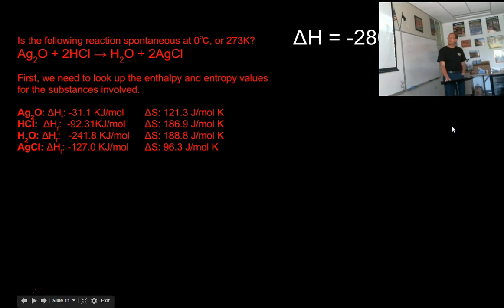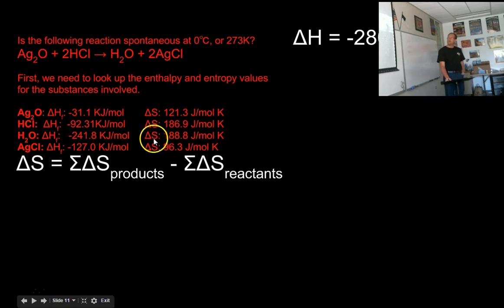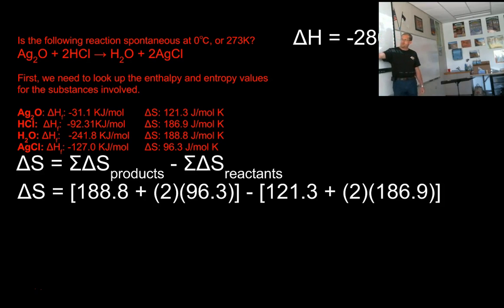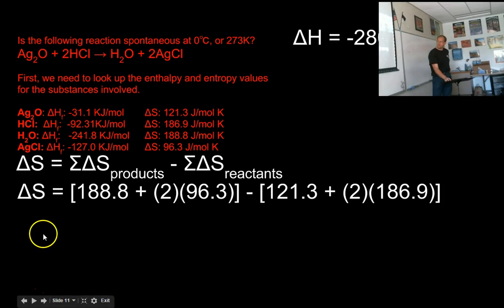Okay? Move along. Now I need delta S. So now I need all of these numbers, right? Same exact thing. My delta S value for silver oxide plus twice my delta S value for hydrochloric acid, because there's 2 moles. Okay, that's the reactants. I'm sorry, that's the products. Minus the reactants. 121 plus twice this. So keep all the coefficients the same, just use your values.